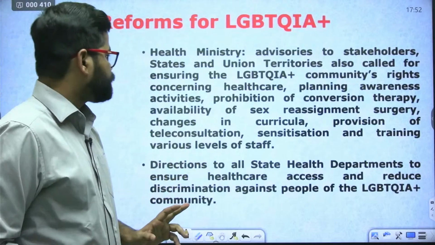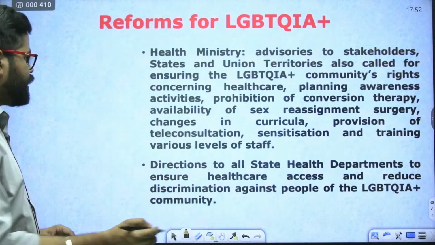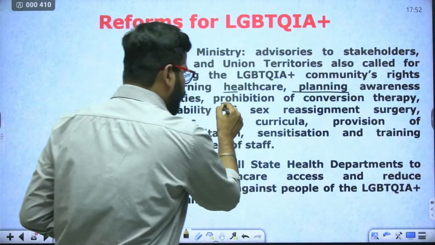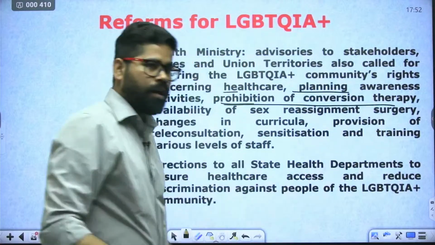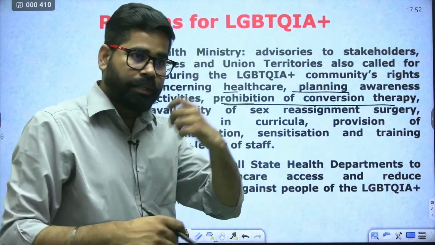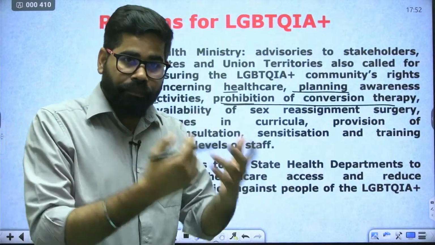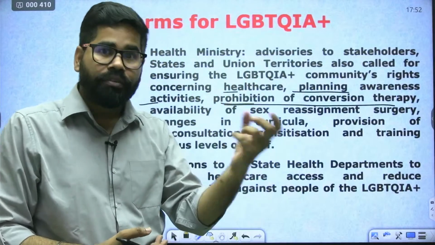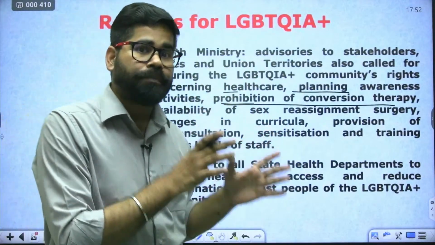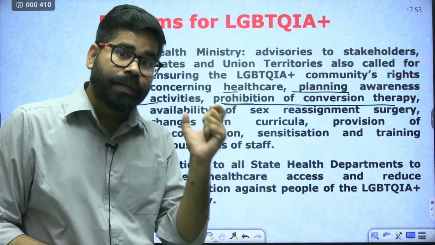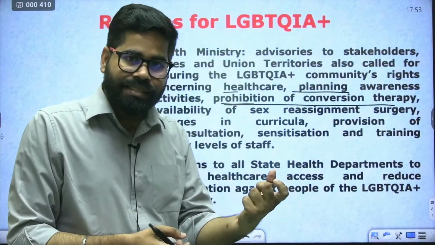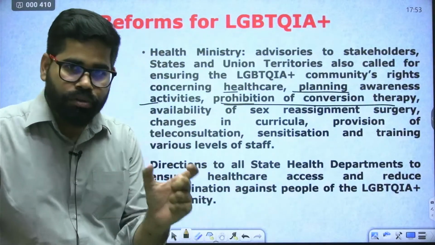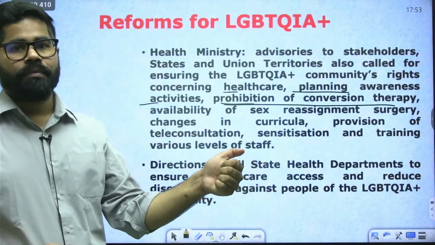Then it has also said that they would have all the facilities, for example, planning awareness activities, and prohibition of conversion therapy. Many of the parents go for conversion of the gender, conversion of the sex of their wards. That has also been prohibited. Sex reassignment has been allowed. So all the medical facilities have been made friendly towards the LGBTQ community. That is also one of the initiatives of this Ministry of Health.